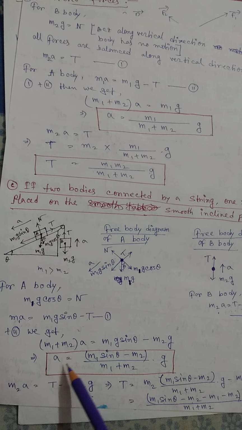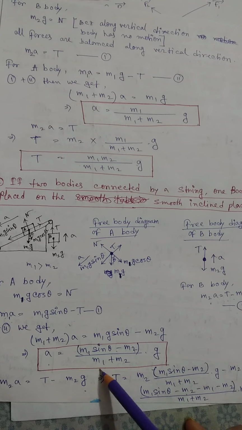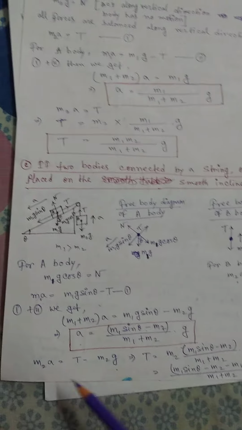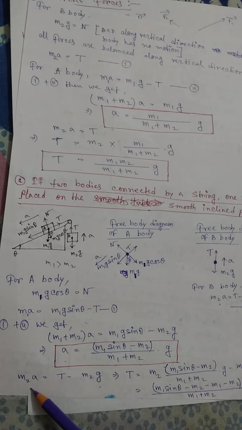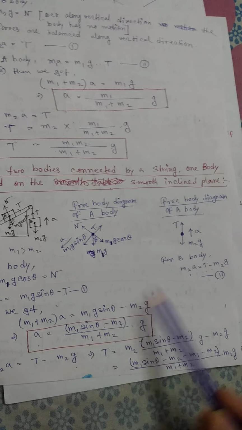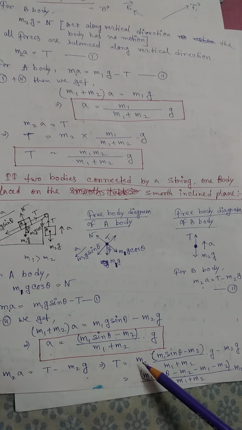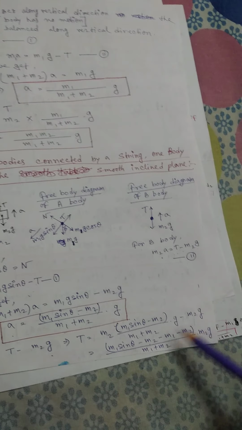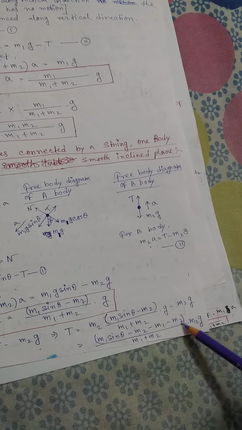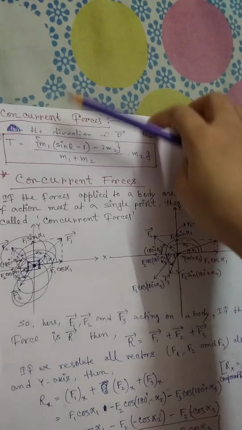So after solving this, we will get acceleration a equals (m1 sin theta minus m2) by (m1 plus m2) into g. Just put this value in any equation, equation 1 or equation 2. So here I am putting the value of this acceleration in equation 2. So m2a equals T minus m2g, T equals what? m2 into this value of acceleration plus m2g. Just solve this and we will get this form. Here I am solving this and finally we will get this form.